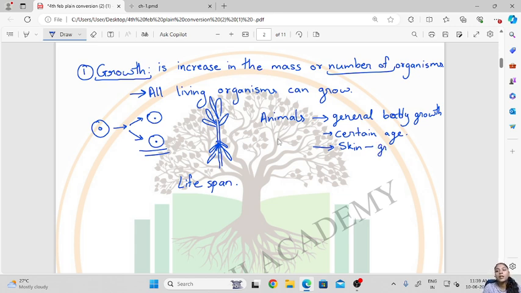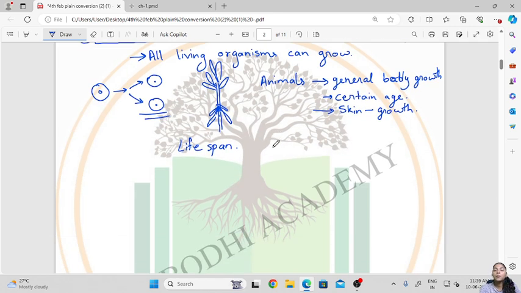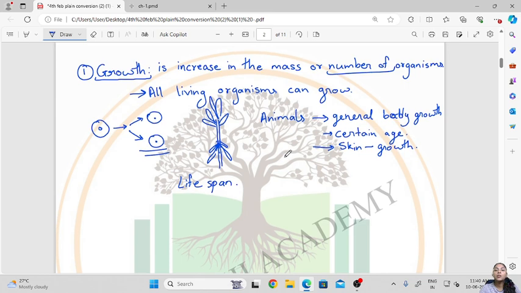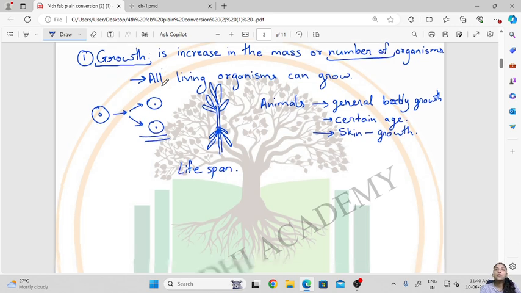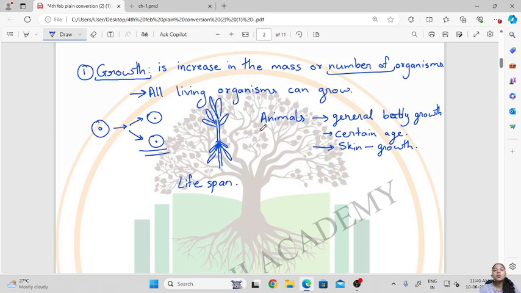So there we can observe growth in animals, whereas there will be no growth in general body mass, that is height and all. Weight can obviously grow depending on the food we eat. So now we say that all living organisms can grow. So growth is one of the characteristics of living organisms.